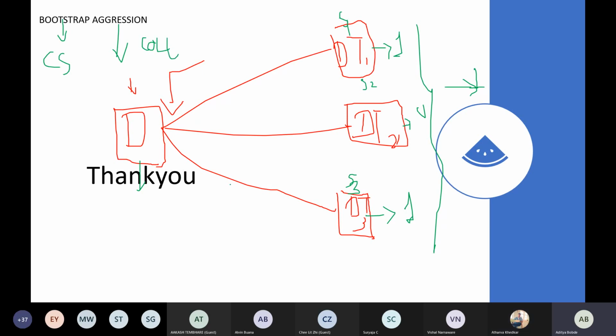So first you are doing bootstraps, which means you are separating the data sets and creating different decision trees, and aggregation means collection. So at the end you are doing the collection of these data sets and finally predicting a certain value. That's why the term is called bootstrap aggregation. If anyone asks you what bootstrap represents, bootstrap means creating samples and aggregation means collecting the data sets, and on the basis of that you will be predicting.